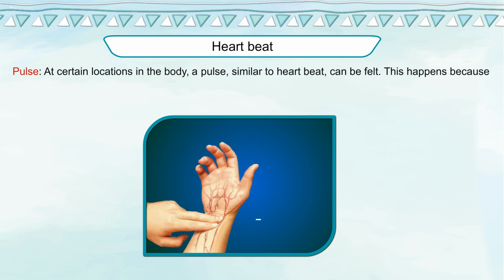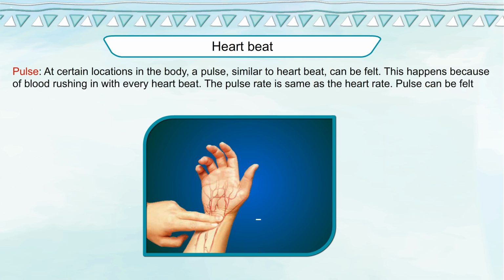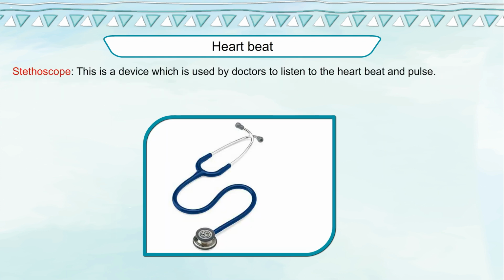Pulse. At certain locations in the body, a pulse similar to the heartbeat can be felt. This happens because of blood rushing in with every heartbeat. The pulse rate is the same as the heart rate. Pulse can be felt near the wrist, neck, temples, ankle, etc.